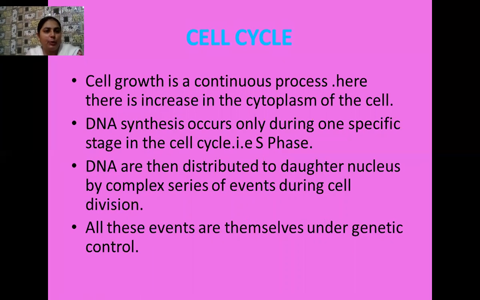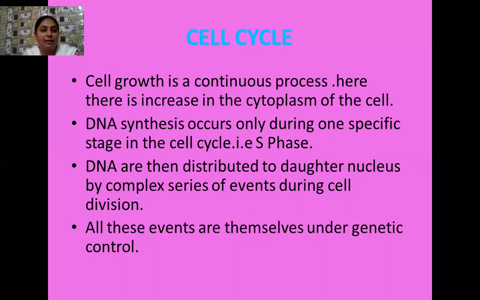Now cell growth is a continuous process, and during cell growth, as I have already explained, there is an increase in the cytoplasm of the cell. As a result, the cell size goes on increasing. Then DNA synthesis occurs, but the DNA synthesis event is not a continuous process.